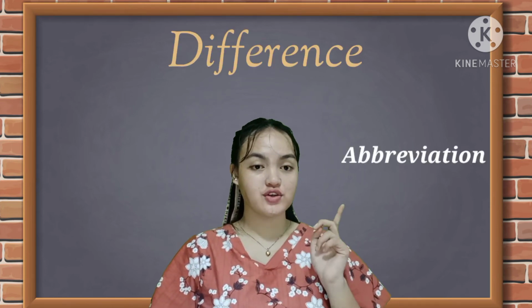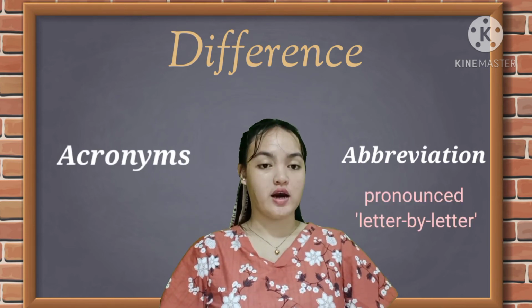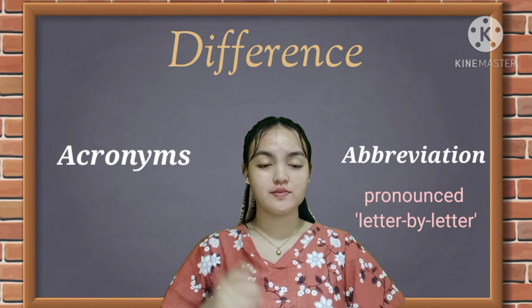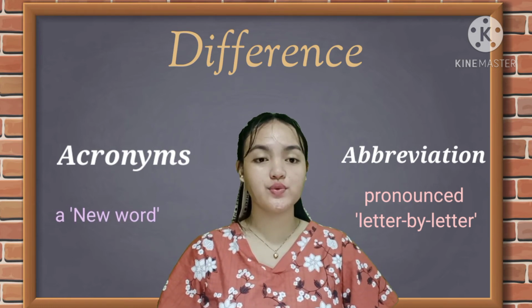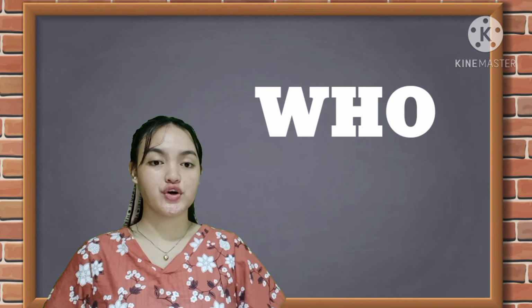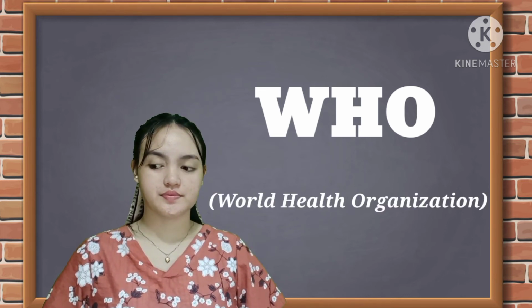A lot of people are confused about the difference between abbreviations and acronyms. Abbreviations are pronounced letter by letter, while acronyms are pronounced as a new word. In abbreviation, for example, WHO, which is short for World Health Organization.